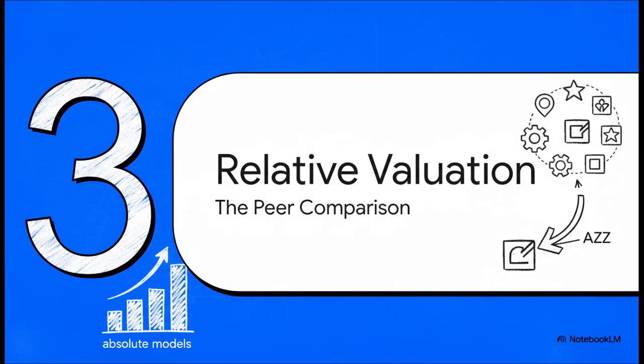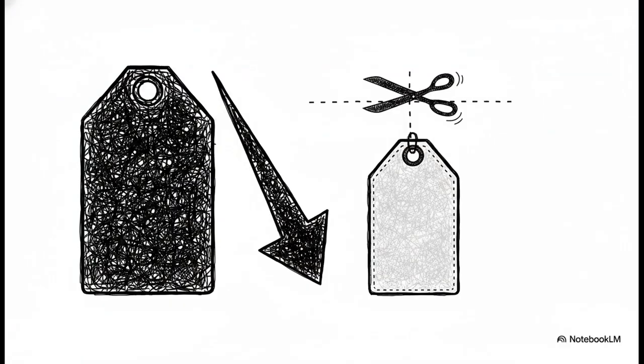All right, on to Section 3, relative valuation. Time for the peer comparison. So the crucial point here is that we need to see how the stock compares historically against itself in our relative valuation framework. And this brilliantly illustrates the deep discount narrative. AZZ is currently trading at a price-to-earnings ratio of 13.72. Compare that to its own 3-year average PE of 27.32.